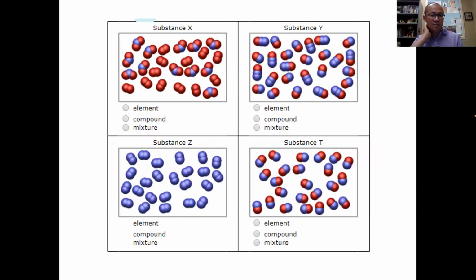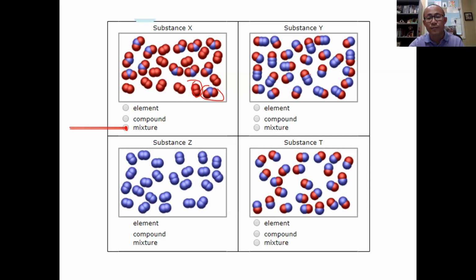Okay, and this is another practice asking you to choose substance X, Y, Z, and T. Classify these substances based on the picture. And how do you classify? The first one, you can see that you have two substances, two types of molecules mixing together, right? One of them is here, another one is here. So they're different. So this is what? This is a mixture. Okay, X is a mixture.